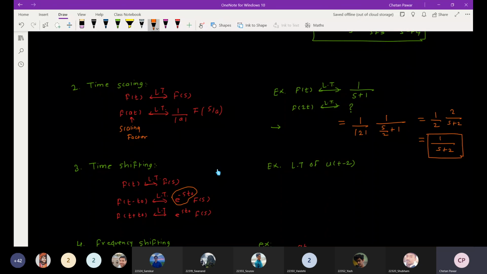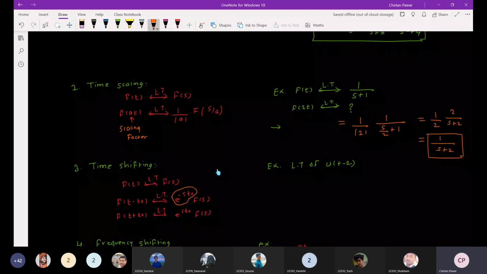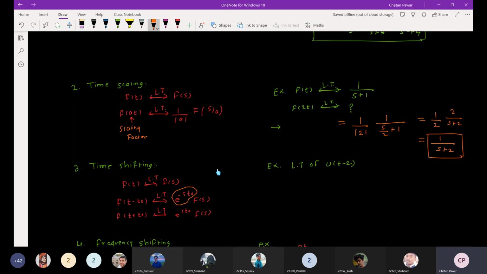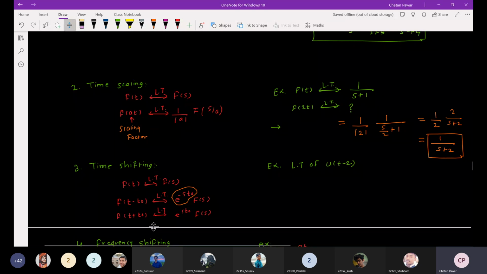If I calculate the Laplace transform for this, that will be e raised to minus s t naught into F of s. Similarly, if you advance the signal in the time domain by t naught, f of t plus t naught will have the Laplace transform e raised to s t naught F of s. So time scaling here, time shifting here.